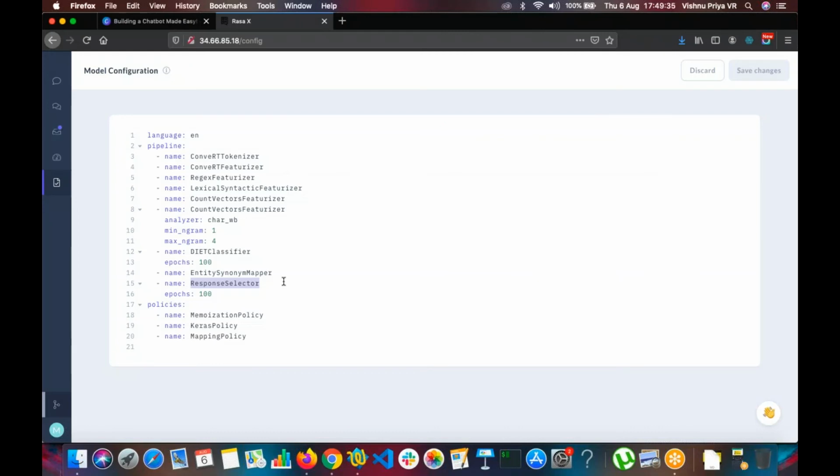And mapping policy is when you have forms. For example, you want the user to give more information. For example, the user wants to find a hospital nearby. You want to ask which area you are located in, what is the radius you are looking for. So you want to ask certain questions and get the answers from them. And based on those answers, you want to fetch an API or a database and give the particular hospital location, which is the nearest. So for that, mapping policy is used. So this is, on a high level, how the machine learning works.